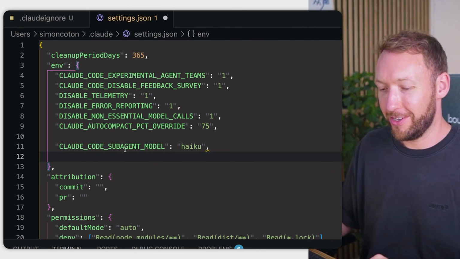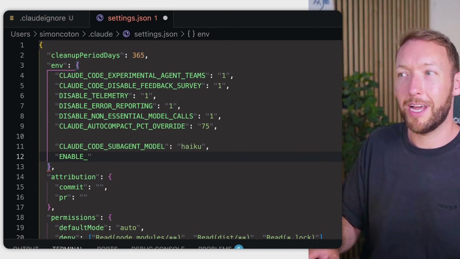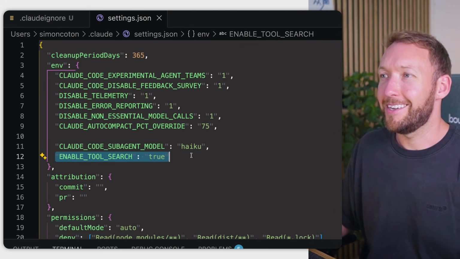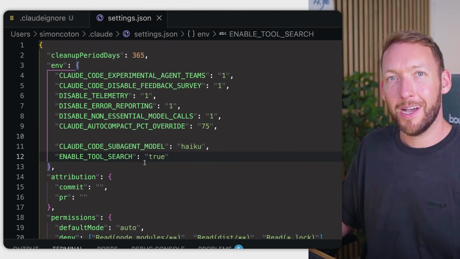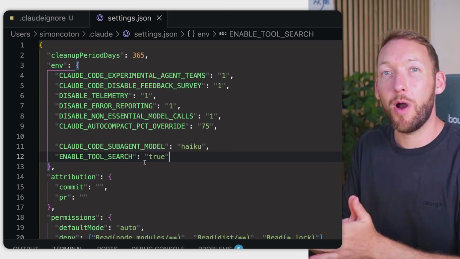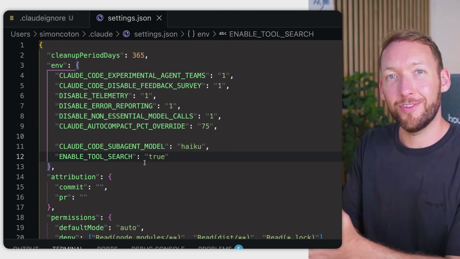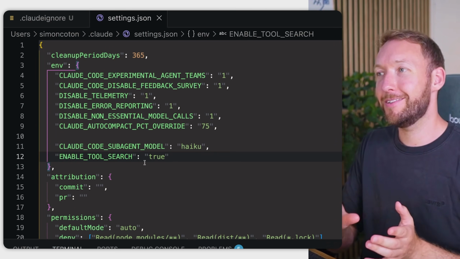And there's also one extra trick you can use. So inside your settings.json file, inside the environment variables, you can add enable tool search. You can add enable tool search true. And what that means is tool definitions will now only load on demand when Claude actually reaches one, instead of all of them staying in the context.